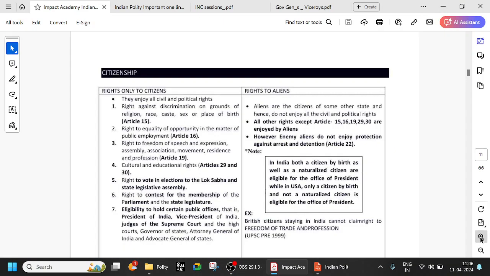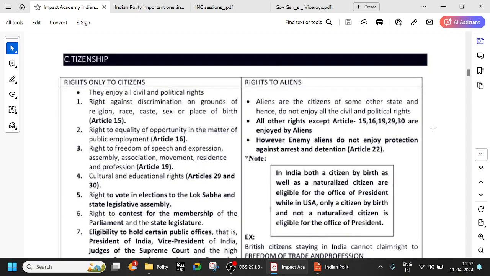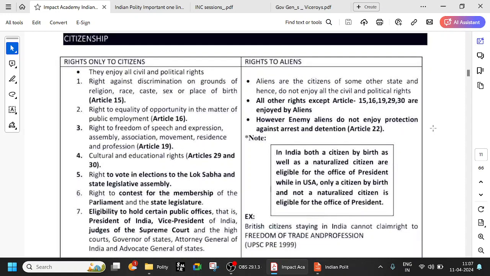So, if you look at citizenship, observe this: rights only to citizens and rights to aliens. Citizens enjoy all the civil and political rights, Articles 15, 16, 19.